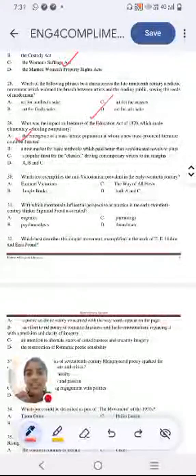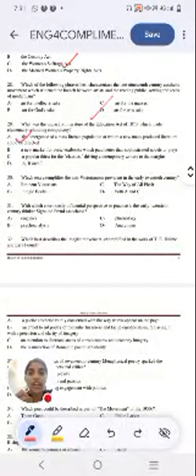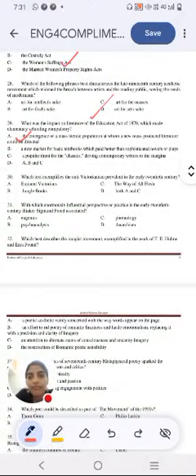Next question, which text exemplifies the anti-Victorianism spread in the early 20th century? Option A, Eminent Victorians. Option B, Jungle Book. Option C, The Way of All Flesh. Option D, both A and C. Which text exemplifies the anti-Victorianism? Let me know in the comments what your options are. I'll give you a minute to read. The answer is option D, Eminent Victorians and The Way of All Flesh.